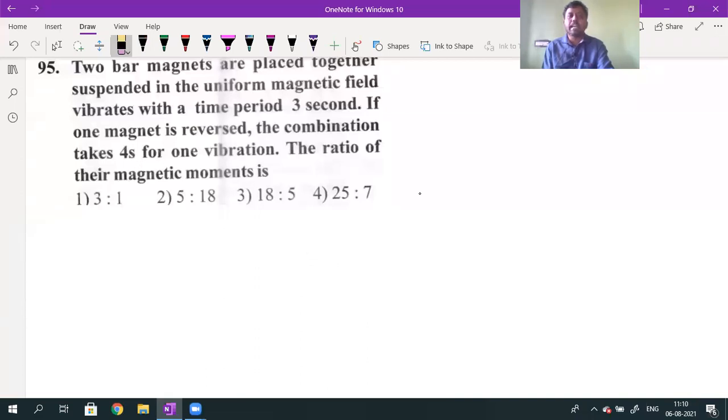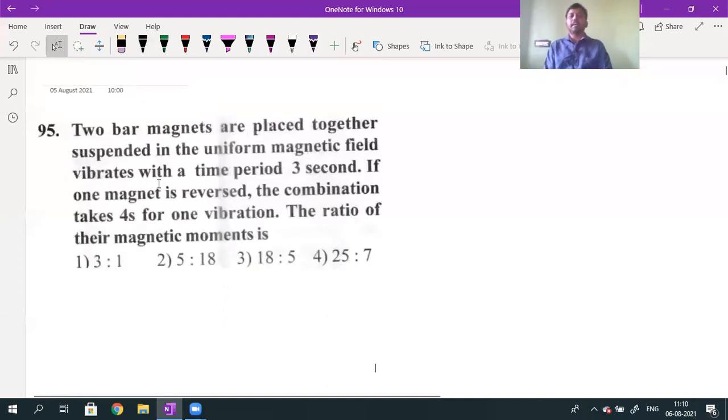So question number 95. Two bar magnets are placed together in a uniform magnetic field and vibrate with a time period value of 3 seconds. If one magnet is reversed, the combination takes 4 seconds for one vibration. What is the ratio of their magnetic moments?